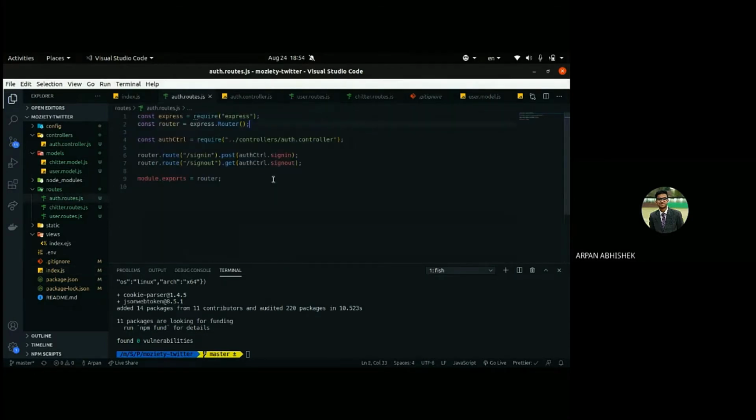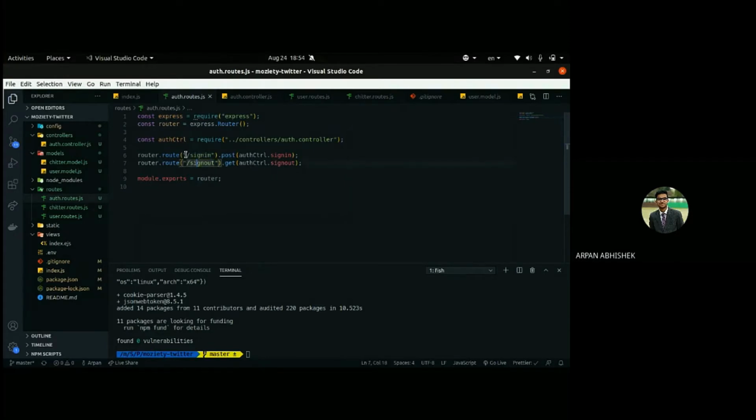We cannot use middleware with router. So we give that variable the name router, and we'll say router.route. If anyone in this route, like we are inside slash API, if you remember,